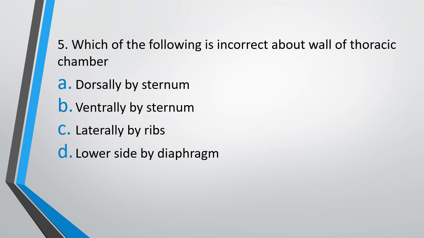Question 5. Which of the following is incorrect about the wall of thoracic chamber? Option A, dorsally made by sternum, option B, ventrally made by sternum, option C, laterally made by ribs, option D, lower side by diaphragm. So these are the walls of thoracic chamber. You have to tell which one is incorrect. The answer is option A. Dorsally made by sternum is incorrect. Dorsally, the thoracic chamber is made by vertebral column.